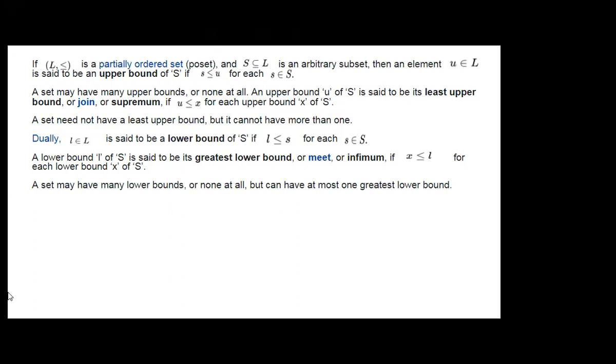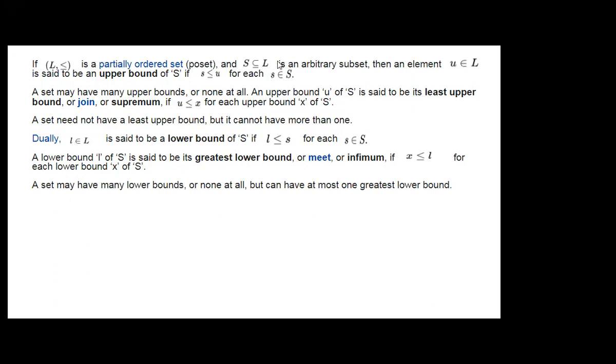Now what is there? Element U, an element of L. L is the larger set, S is a subset of that L, and U belongs to L. U is the upper bound of S, with S a subset of L again. U is an upper bound of S if s is less than or equal to U.